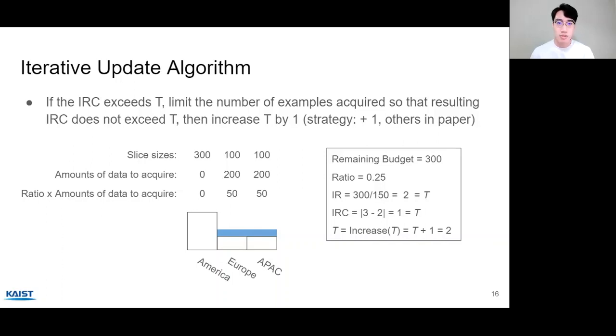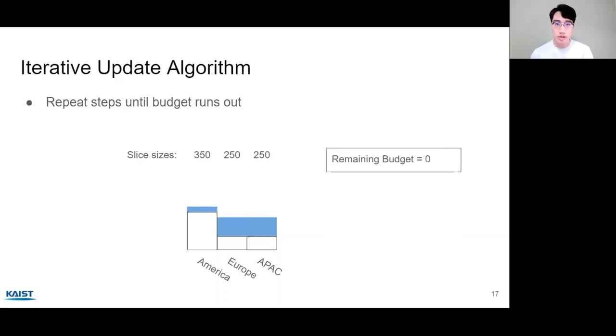So the second line shows the original solution when using the entire remaining budget. And we can easily compute the ratio so that the imbalance ratio change does not exceed t. In this example, the ratio is 0.25, and the third line is the actual output. Then we increase t by 1. And there are other strategies to adjust the limit t in our paper, which determines how often we should update the curves. Then we repeat this procedure until we run out of the entire budget.